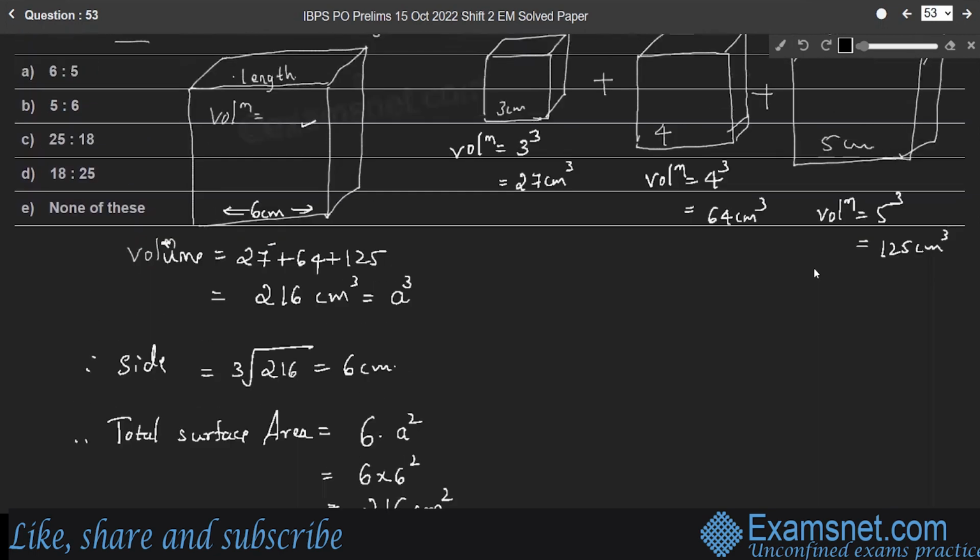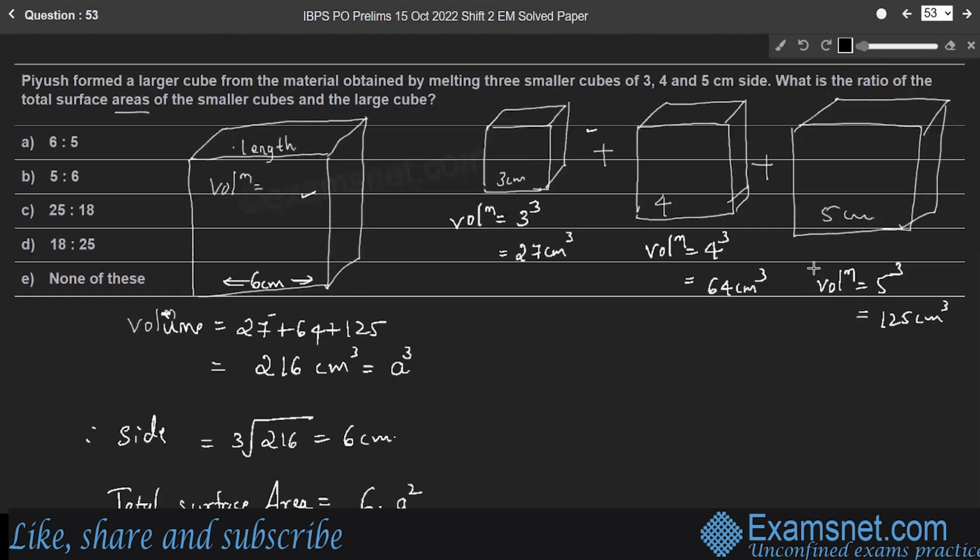Whereas the total surface area of the 3 smaller cubes, because we need the ratio of their total surface areas. Total surface area of the first smaller cube: 6a square, 6 into 3 square, side is 3 centimeter, so 6 into 9, 54 centimeter square. Second cube: 6 into 4 square, 96 centimeter square.